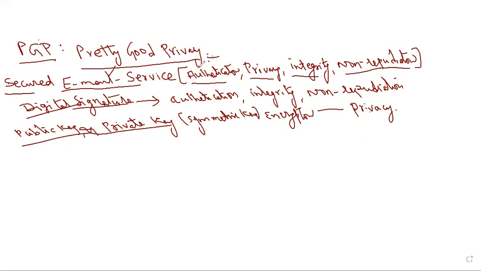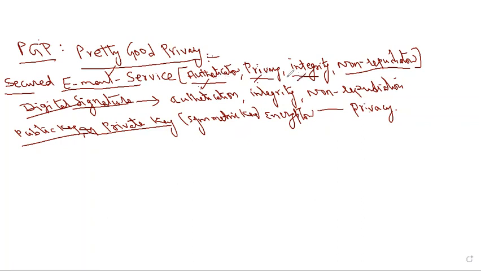I already explained all this in previous videos. Once again, I'll give a glance. What is authentication? This service allows only authorized persons to communicate with each other. It is especially checked in email services, at the sender side, to see whether the sender is authorized or not. And privacy means that when an authorized sender sends the message, only the authorized receiver can receive it.